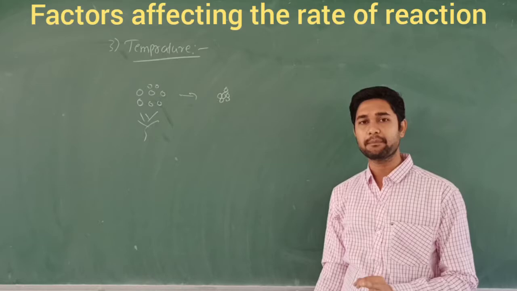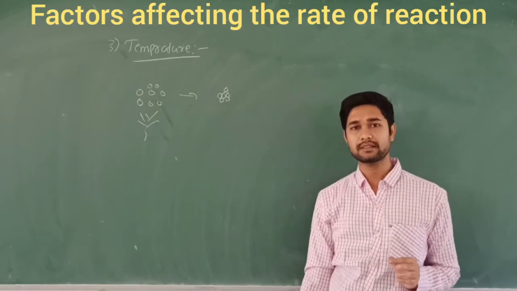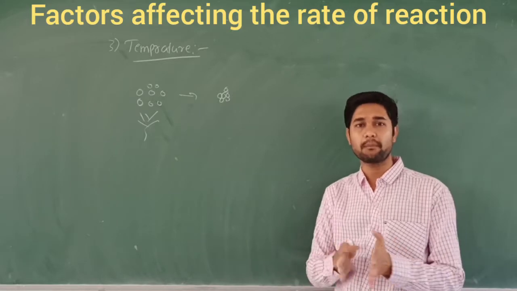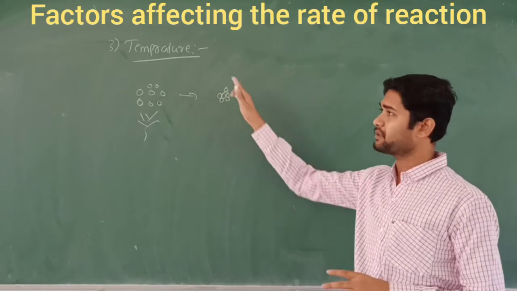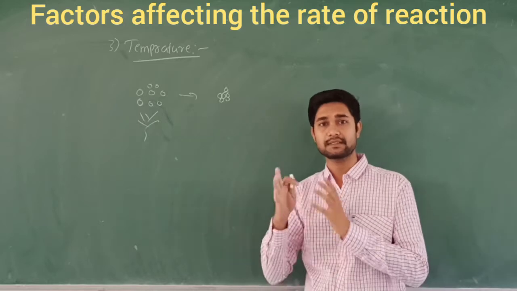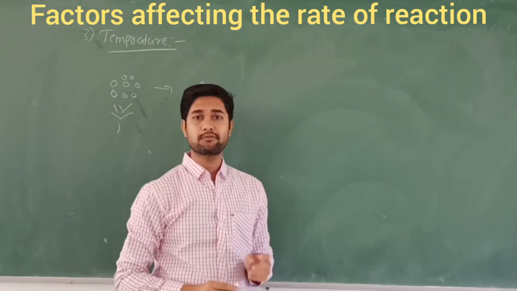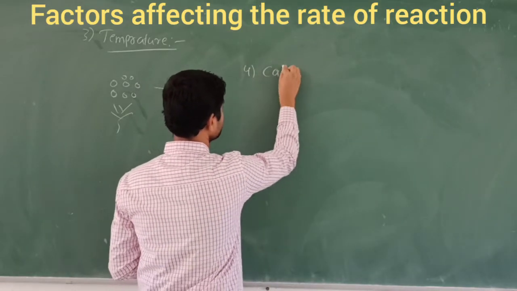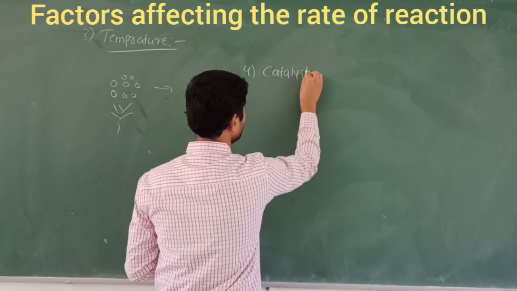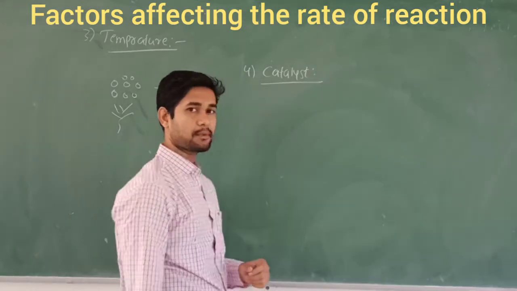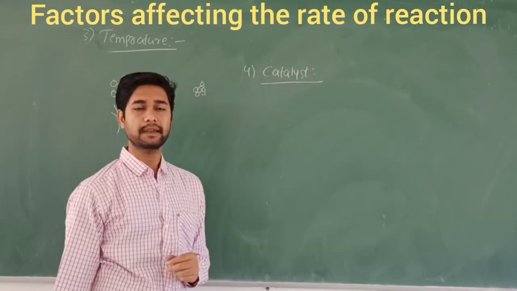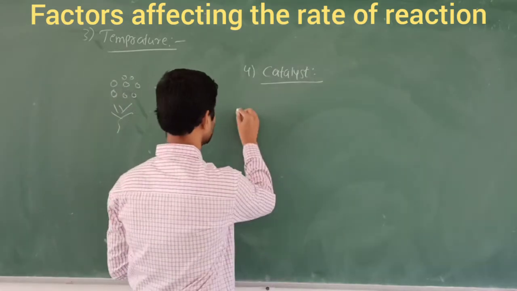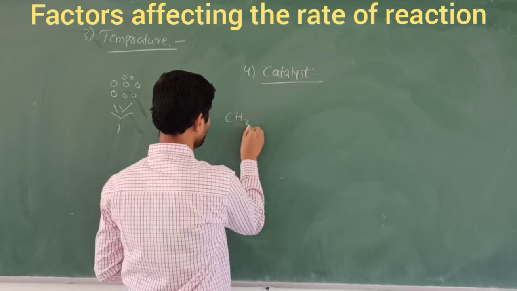When you increase the temperature, the rate of reaction also increases. At lower temperature, it requires a lot of time to complete the reaction. That's why temperature is one of the factors that increase the rate of reaction. Let's discuss the fourth factor, the catalyst. This also enhances the rate of the reaction. In the presence of a catalyst, the rate of reaction increases. For this, I am going to take a simple organic reaction, the conversion of aldehyde to ethanol.